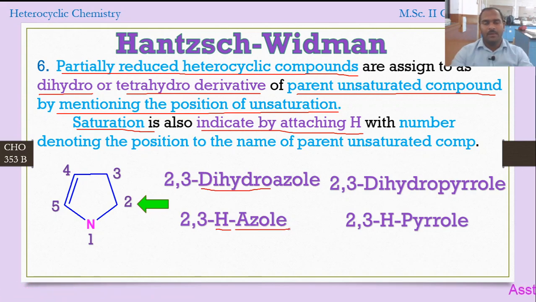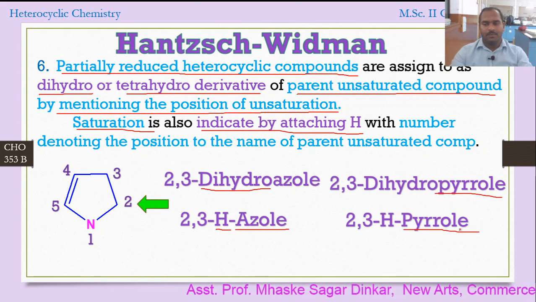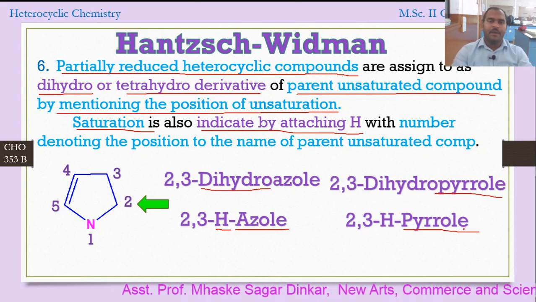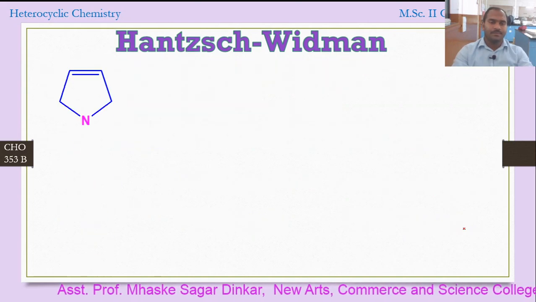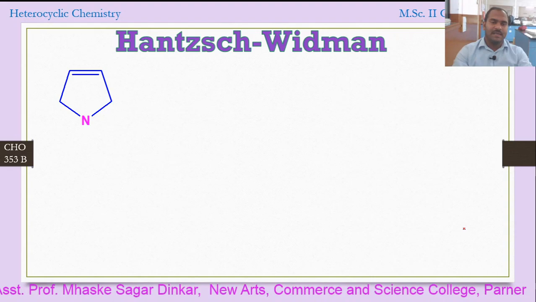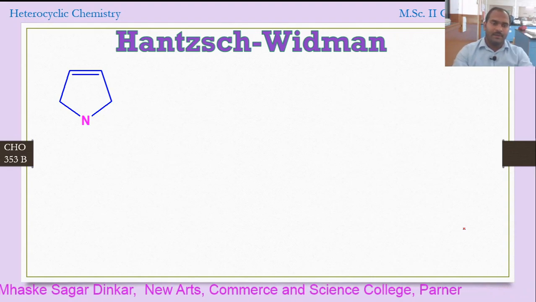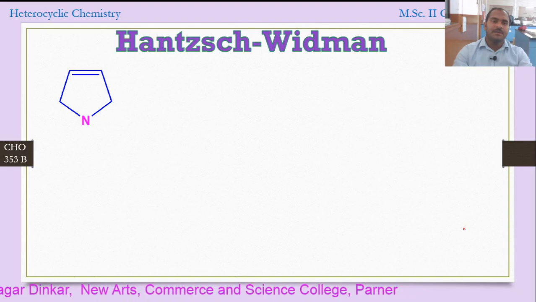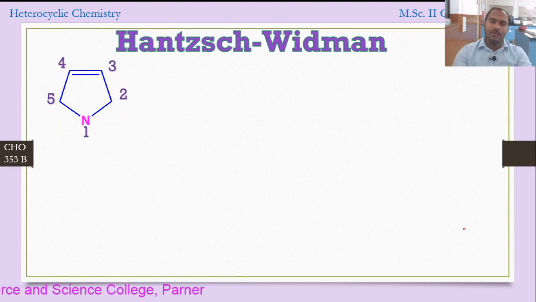If the compound has a common name, then that common name can also be used if it is very well known. Here we have the name 2,3-dihydropyrrole or 2,3H-pyrrole. Okay, now next we are considering a few examples with the same. Now if you look at the previous compound and this compound, what is the change? We just have shifted the position of the double bond in this case. So how will the numbering appear? 1, 2, 3, 4, 5, or if you go in a reverse way, it is one and the same.